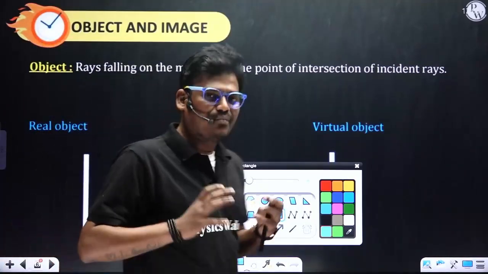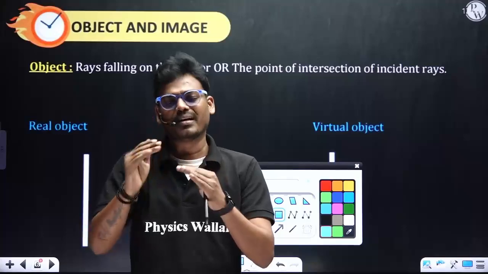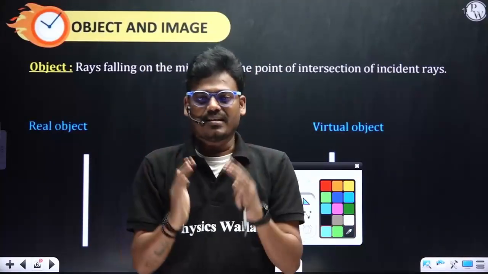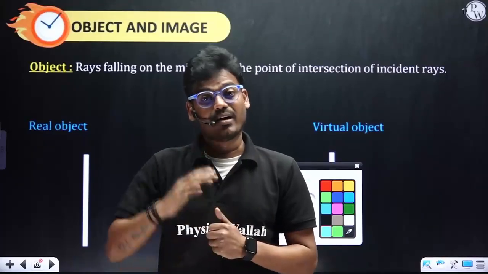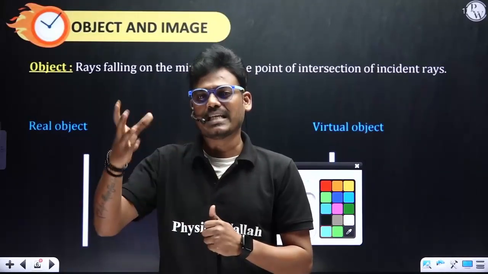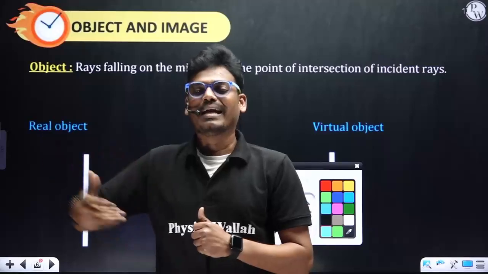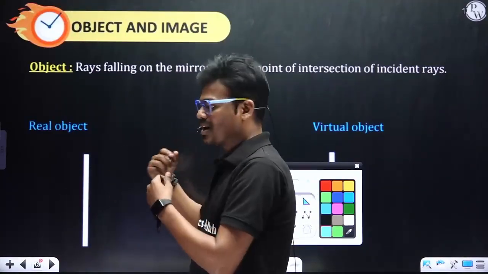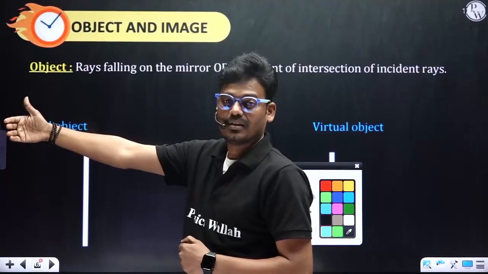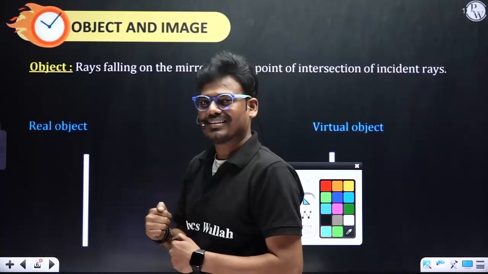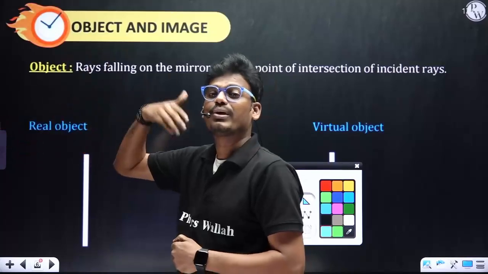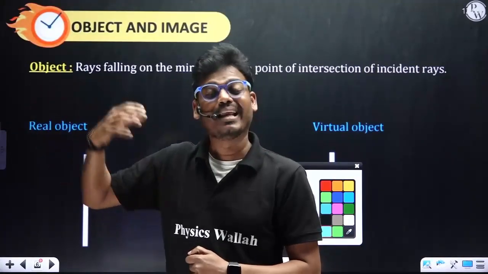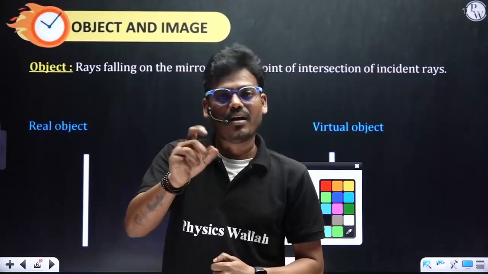When you stand in front of a mirror, a reflecting surface, not only a mirror, any reflecting surface. Just as an example, if you stand in front of a mirror at your home while getting ready for school, your reflection will be visible in the mirror. What is that reflection? Actually, that is the image of your body. The actual representation of a body or an object is called image.